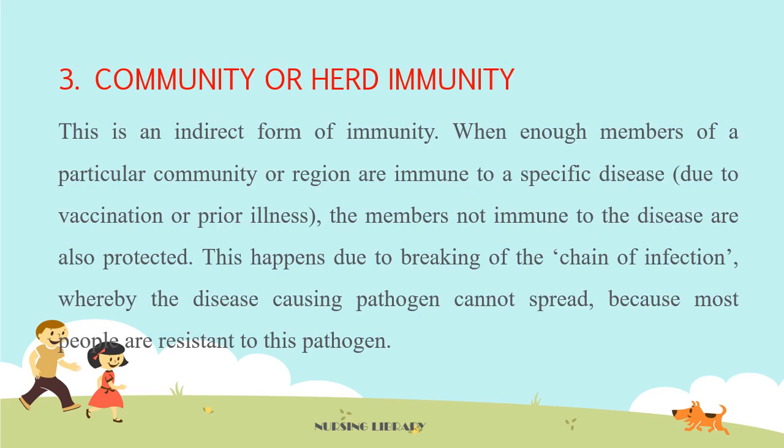Third major type of immunity is community or herd immunity. This is an indirect form of immunity. When enough members of a particular community or region are immune to a specific disease due to vaccination or prior illness, the members not immune to the disease are also protected. This happens due to breaking of the chain of infection, whereby the disease-causing pathogen cannot spread because most people are resistant to this pathogen.